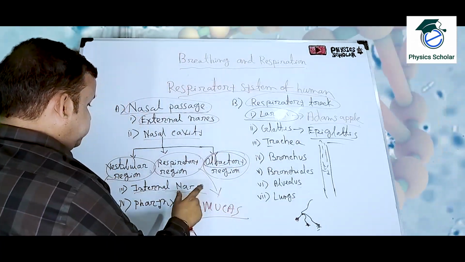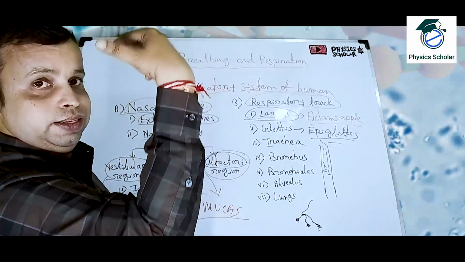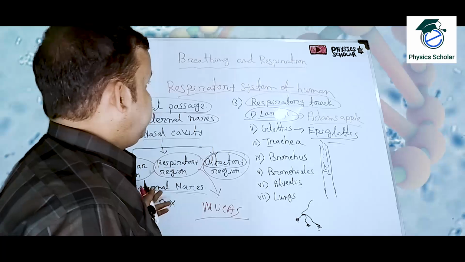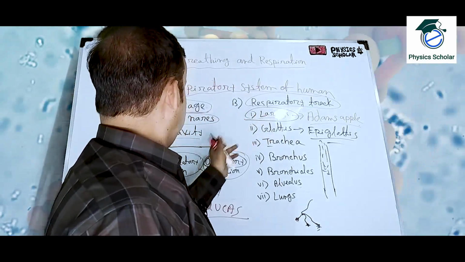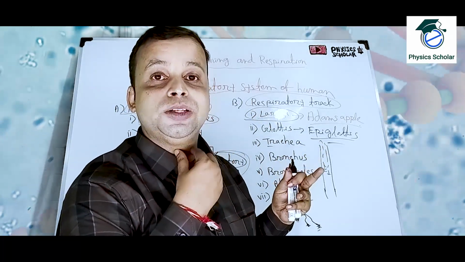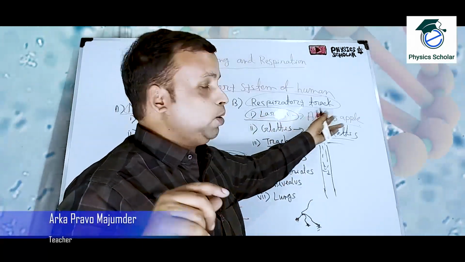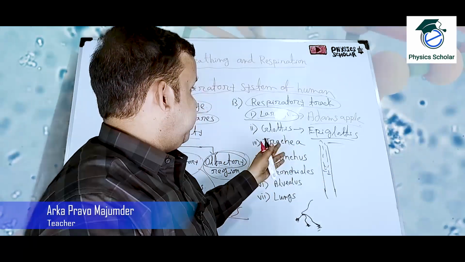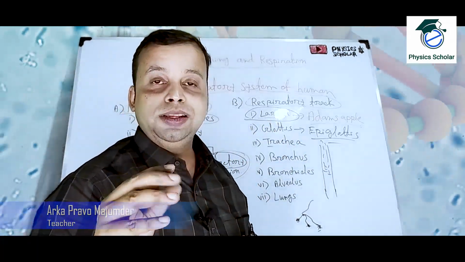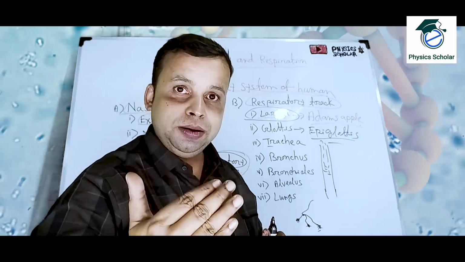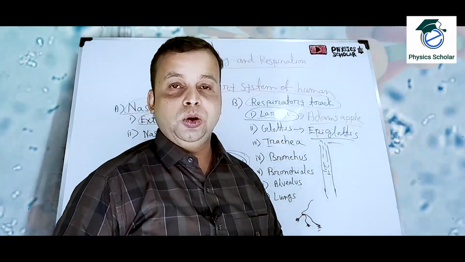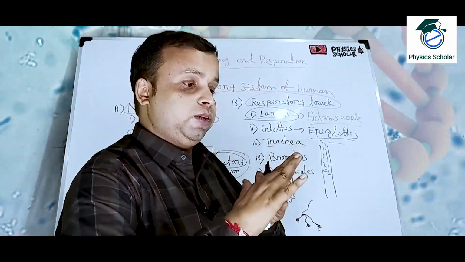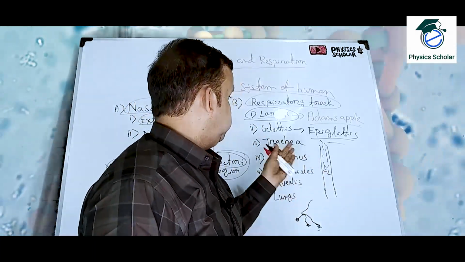The next one is the internal nares. The last part of the nasal cavity is the internal nares, and it will open at the pharynx. The pharynx will be connected with the larynx. Larynx means the part which you can see from outside, also known as the Adam's apple. The larynx has a hole through which it will be connected with the trachea. That hole is known as the glottis, and the glottis has one membranous thing that is known as the epiglottis. When you are taking food, the epiglottis will be closed, and when we are breathing, the epiglottis will be open, so that the air can enter the trachea.